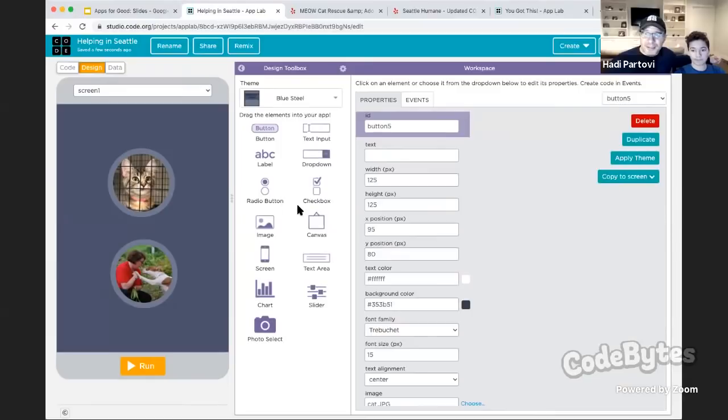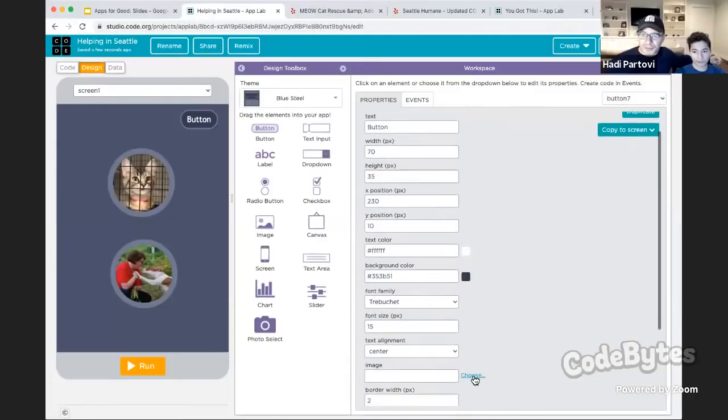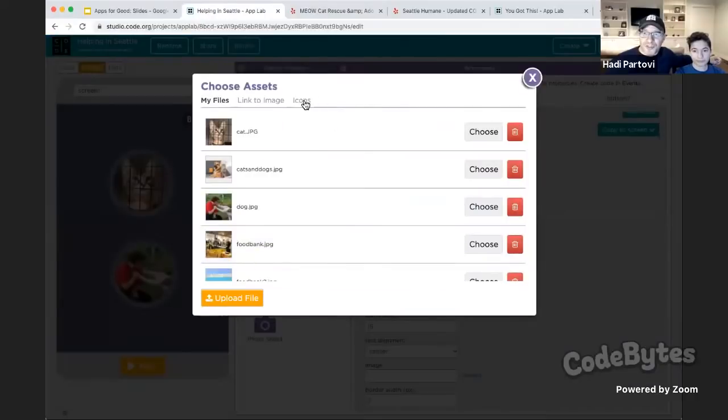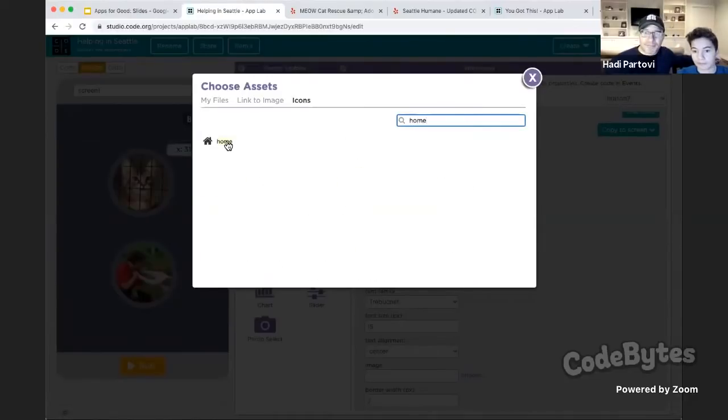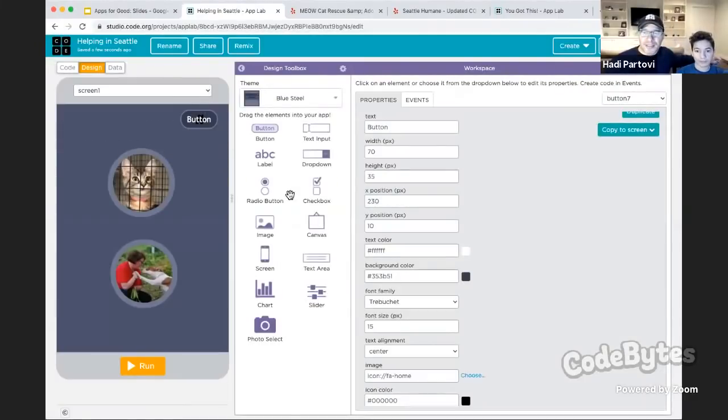And then lastly, I'm going to make another button that is for going home. And we'll put this up here. And for this button, if you want to choose the image for this, you can also choose icons. So can you type home? Home. Oh, that icon's barely visible because it's covered by the text. All right, there's our home button.